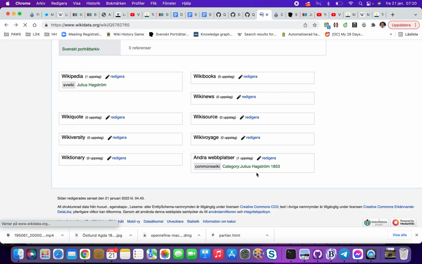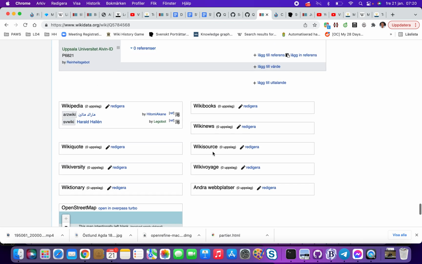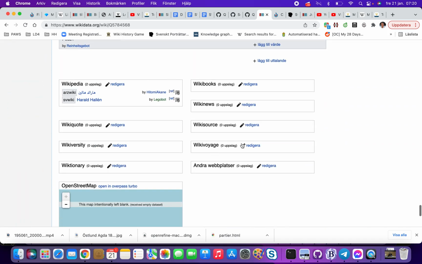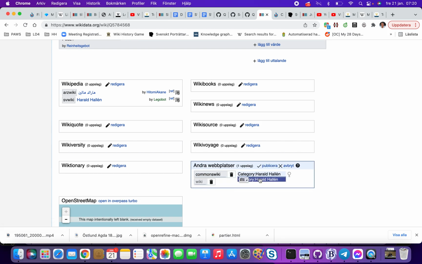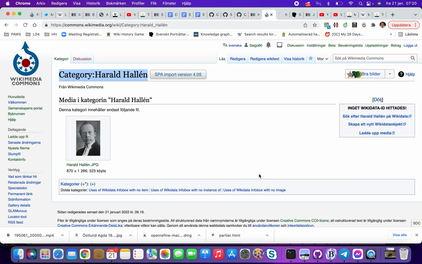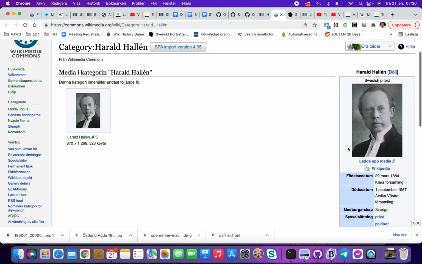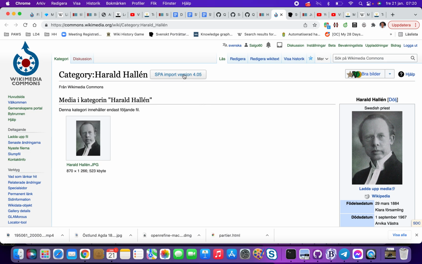I go over to Wikidata. Here, now we are on Hallén. And then we say Hallén is connected to Wikimedia Commons, where we have the pictures in this category. And then when I go over here and do a purge of the cache, it will say that we get the data from Wikidata. I have written a script so I can